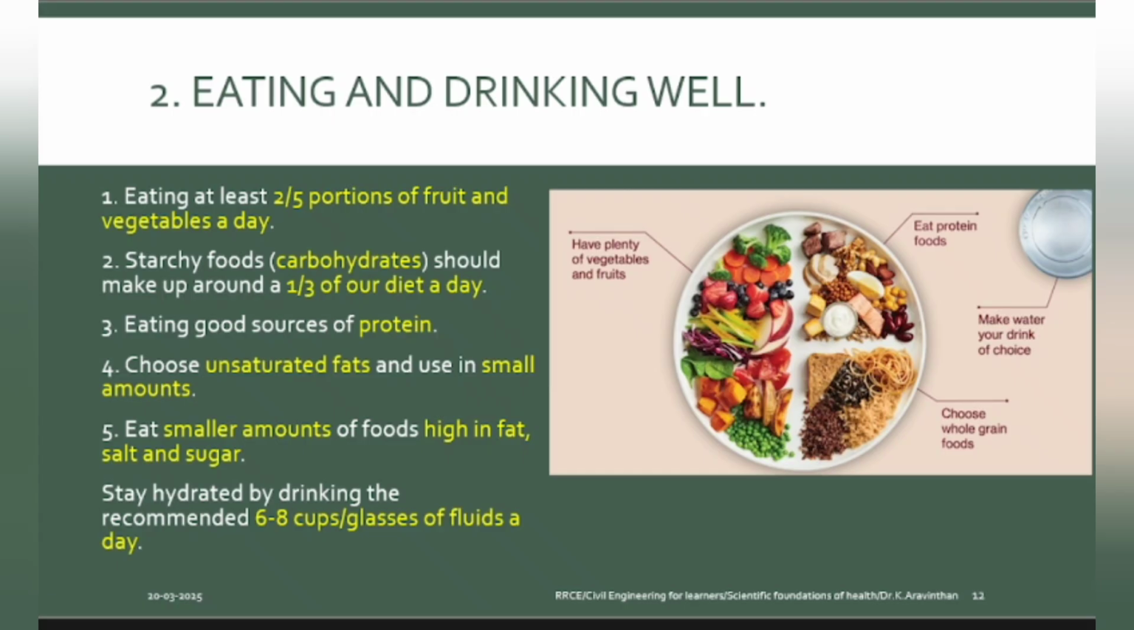Carbohydrates, that means rice. You can have rice or wheat, etc. These consist of carbohydrates. Next thing is eating proteins. How to get proteins? Chicken, yes. In chicken you have protein 30 grams. Out of 100 grams, you have 30 grams.